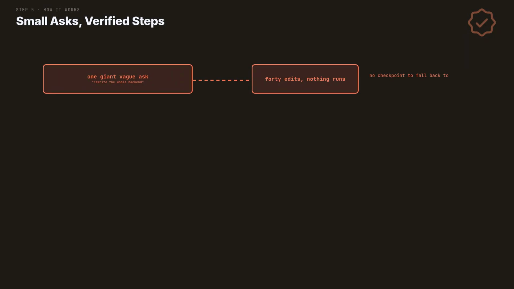The source map leaves best practices as an empty box. Here is what belongs inside it. The failure mode is one giant vague ask. 40 edits later, nothing runs and nobody knows why. The habit that works is small scoped asks. One outcome at a time, so every step stays reviewable.